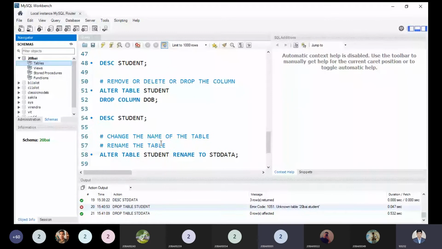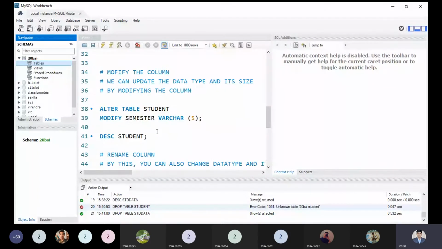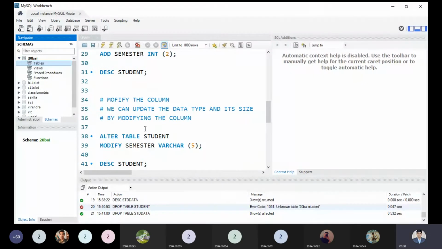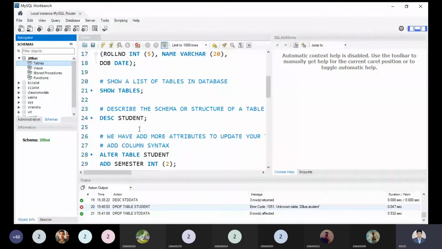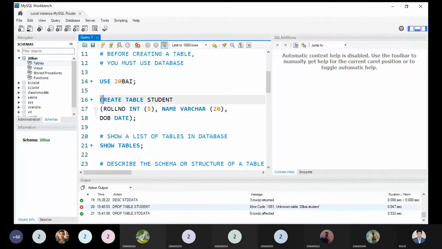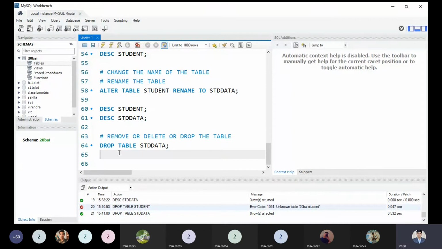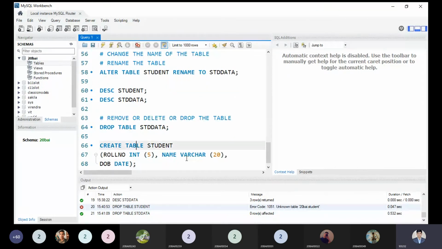Okay, so I'm creating one more table over here to insert the record. I'm copying the same syntax over here. Now I'm creating my STD, this is the name of the table.